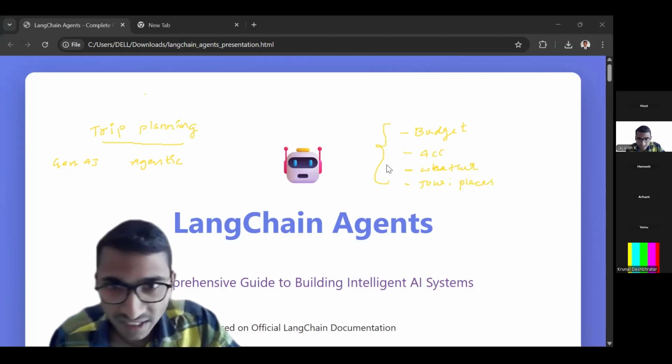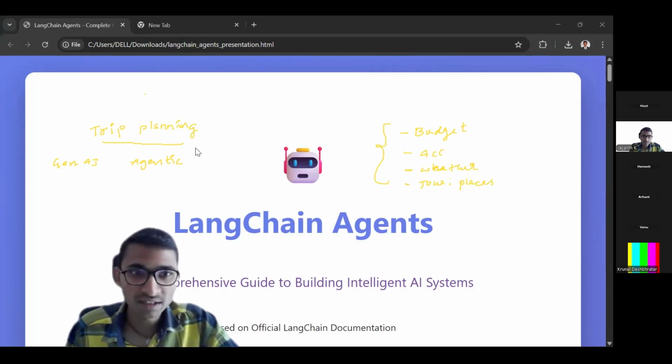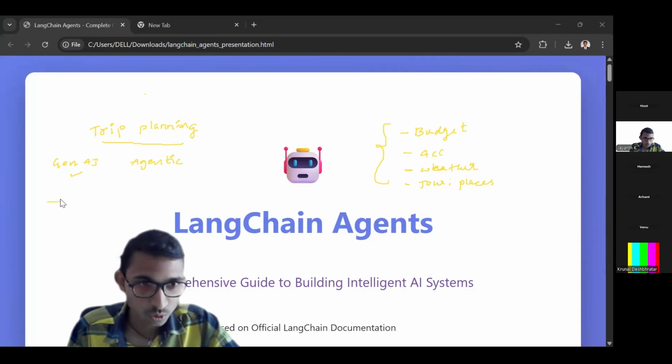Now let's say you want to have the planner using GenAI. Then what do you have to do? First, let's say you go to ChatGPT and ask, I want a trip planner.